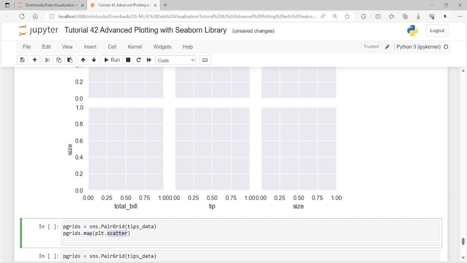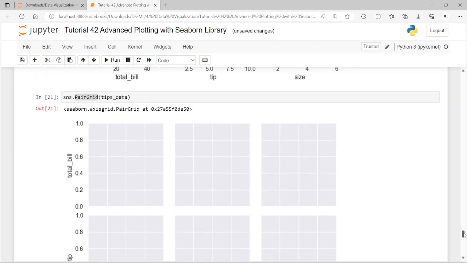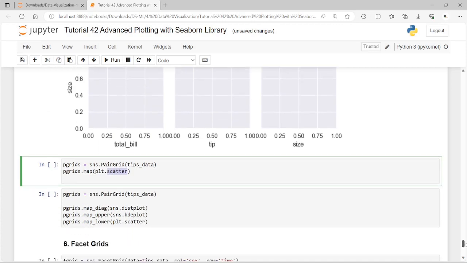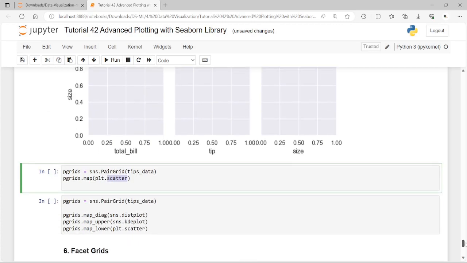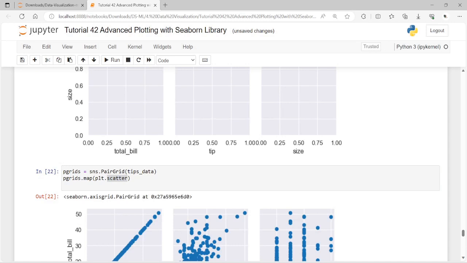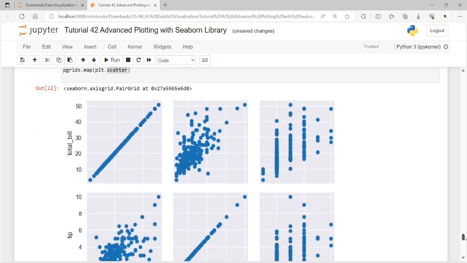So whichever we have done above, let me scroll up, kindly observe. This pair grid, when I pass it to the map, you can see the plots as scatter plots for all the pairs of numerical columns in the tips data set. So kindly view here.